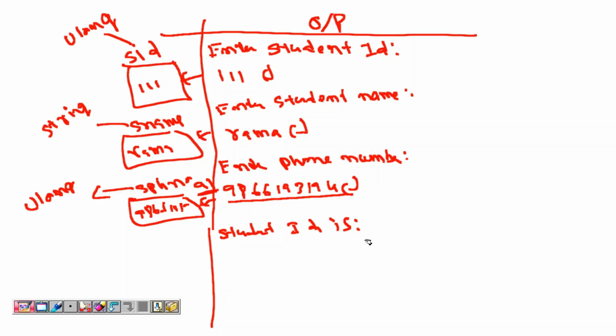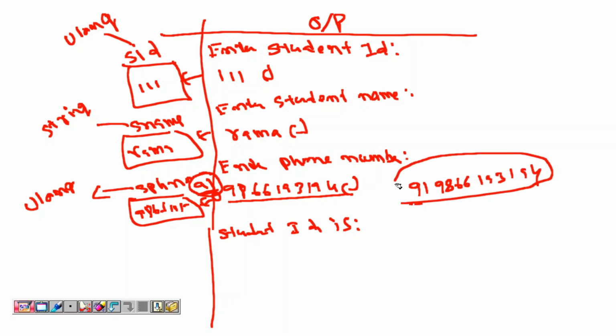Sir, but it depends upon the number you give, right? User may enter with code. Don't argue. When the user enters with the code, then you give Ulong. If not, we can give int too, right? What will happen? User may enter sometimes directly the phone number. Sometimes people will enter with the code, 919866193194. In this case, you may have an issue. That's the reason, unnecessarily why should we confuse the user. That's the reason go with the next level data type.